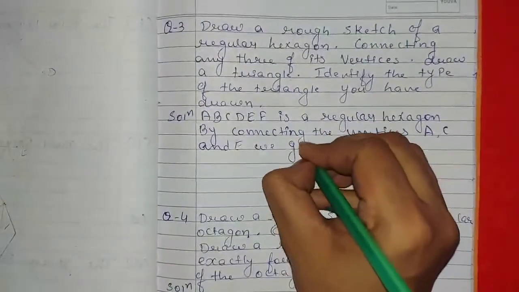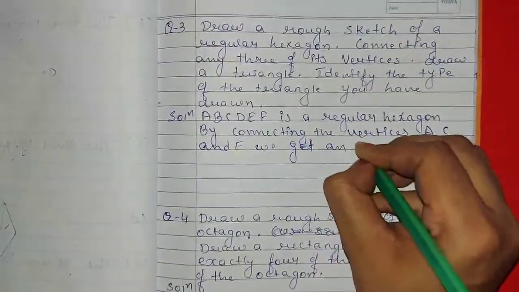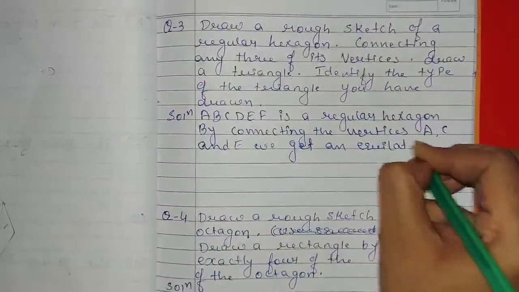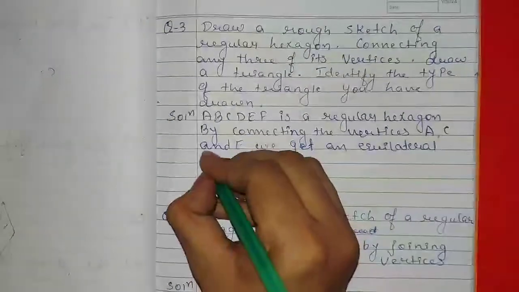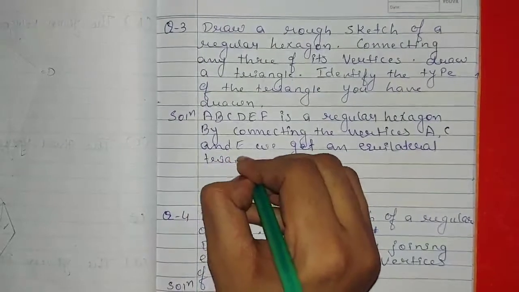So here we will write we get an equilateral triangle. Now students, next question.